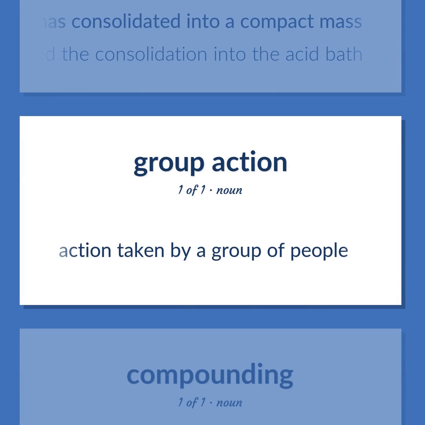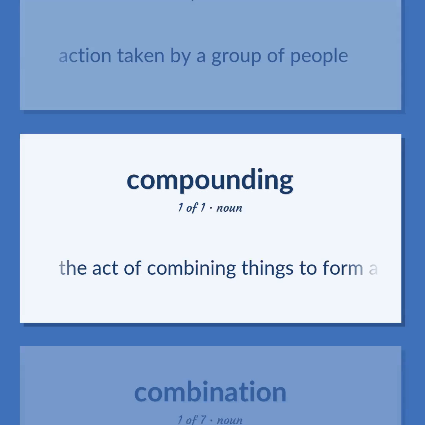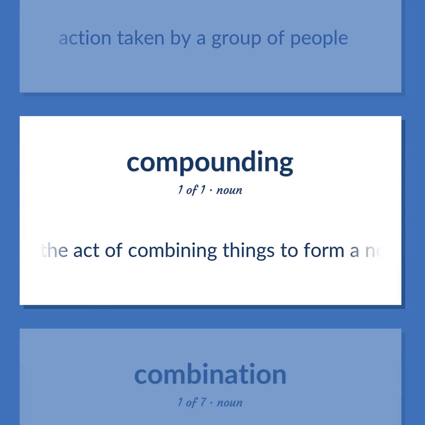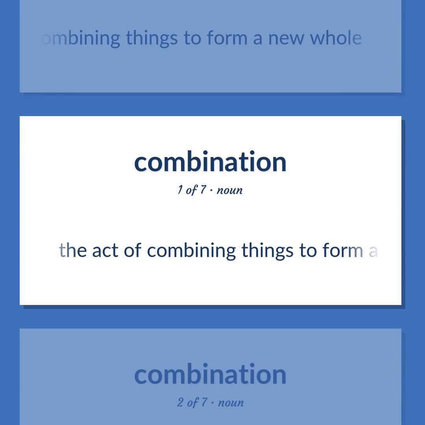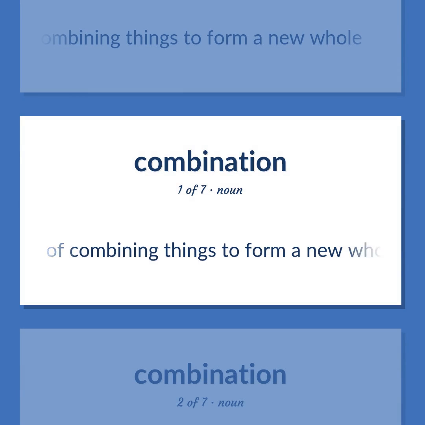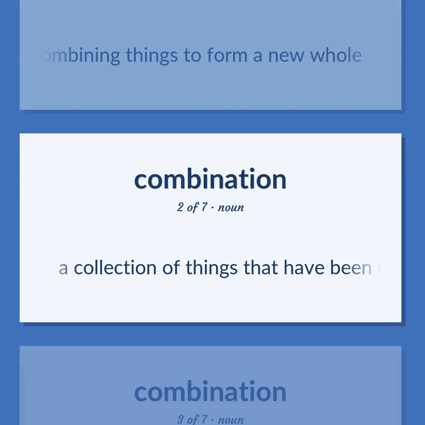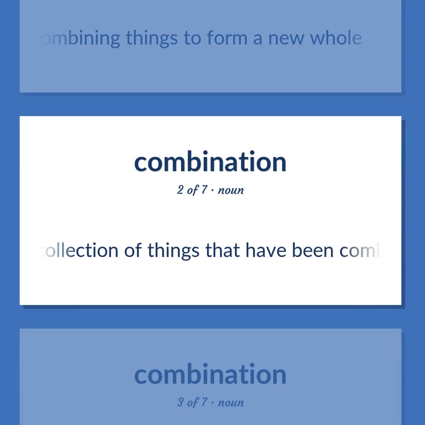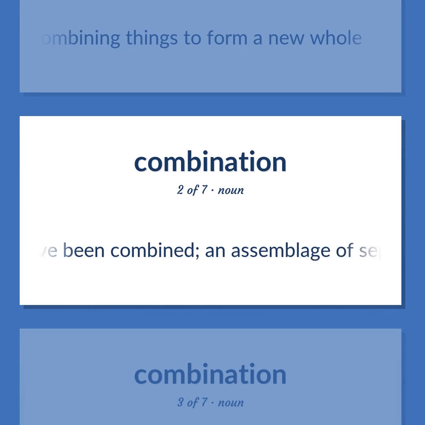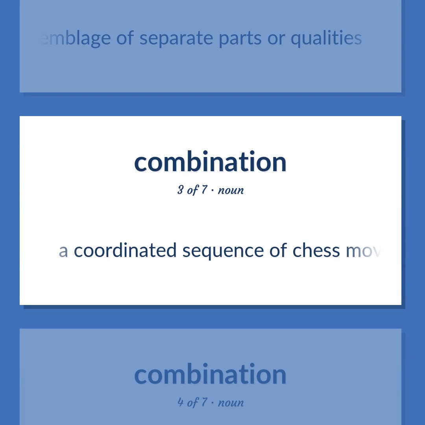Action taken by a group of people. The act of combining things to form a new whole. A collection of things that have been combined. An assemblage of separate parts or qualities. A coordinated sequence of chess moves.